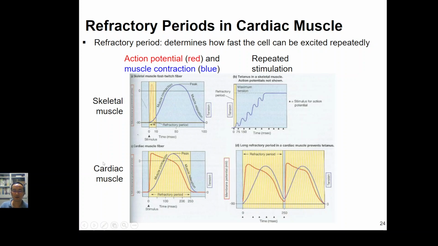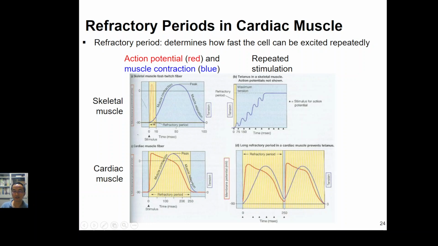Okay, so right now I will talk about the cardiac muscle. Let's say we have a stimulus here, and once we stimulate the cardiac cell, the sodium ions will go inside the cell, and the calcium ions will go inside the cell, and the potassium ions go outside the cell. Okay, here. So of course it will generate one cardiac muscle contraction. So this region is the absolute refractory period.